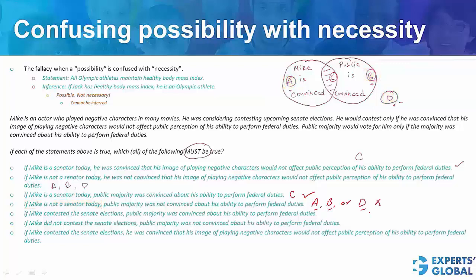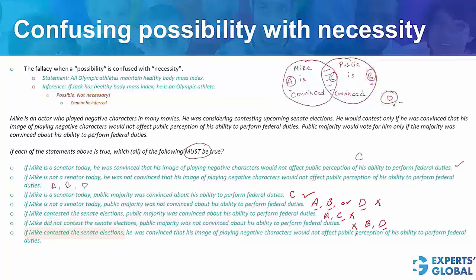Look at this one. If Mike contested the elections, this means A or C, public majority was convinced. Applies only to C, but not to A. So this answer choice also suffers from the error of confusing possibility with necessity. Look at the next statement here. If Mike did not contest, that means the areas we must consider are B and D. Public majority was not convinced. Applies only to D, not to B. So once again, this answer choice as well suffers from the problem of confusing possibility with necessity.